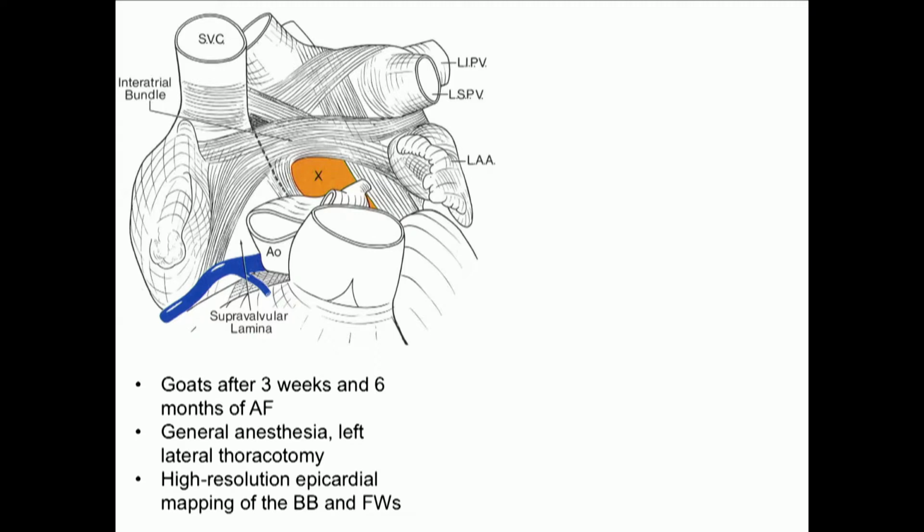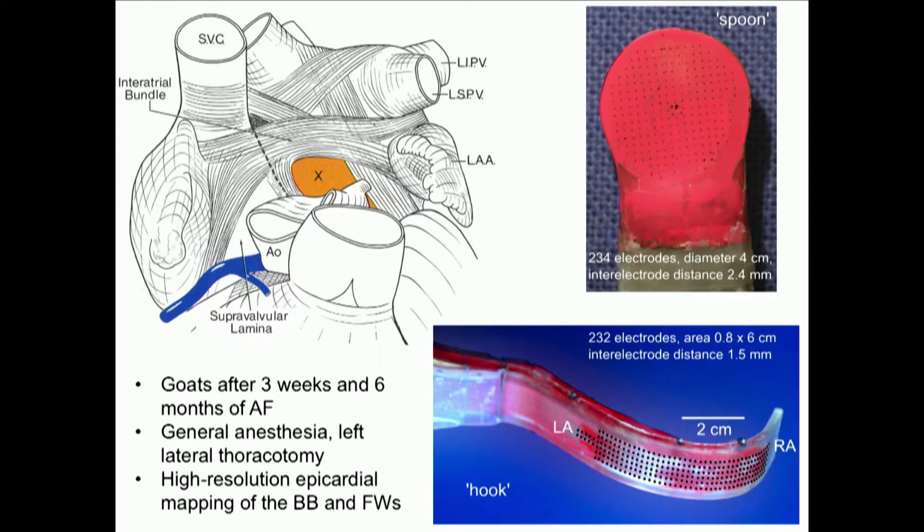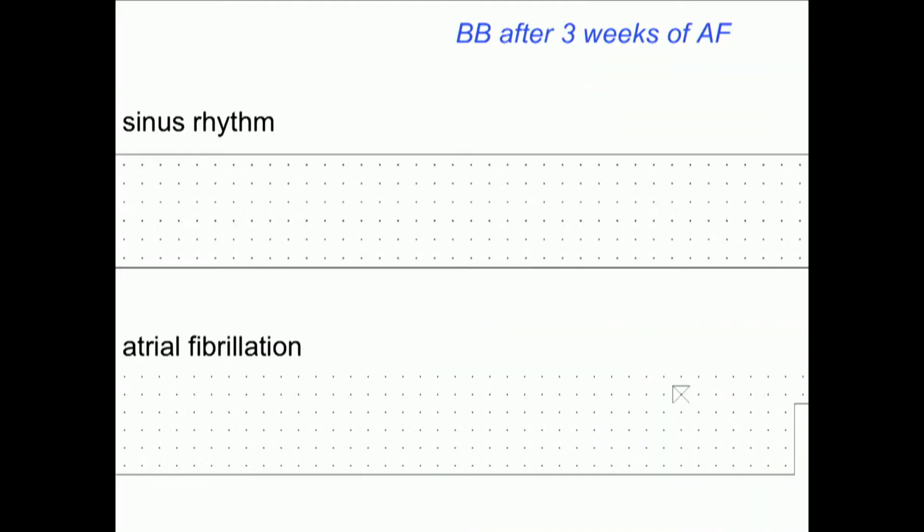Under general anesthesia with a left lateral thoracotomy, we've performed high-resolution epicardial mapping with 2 types of electrodes. A so-called spoon electrode, which we can place on either the right or the left atrium, and specially designed hook electrodes, which we can insert around the aorta, and the electrodes on the outer curve are directly in contact with Bachmann's bundle. So what do we see after 3 weeks of atrial fibrillation?